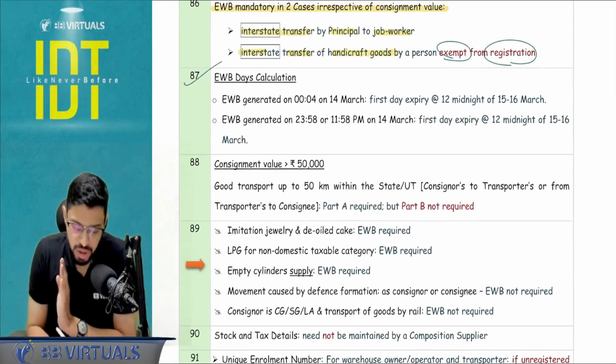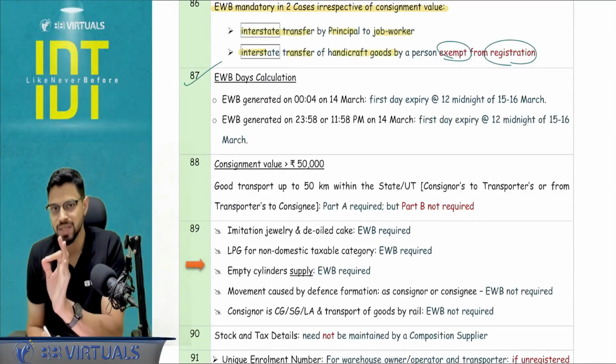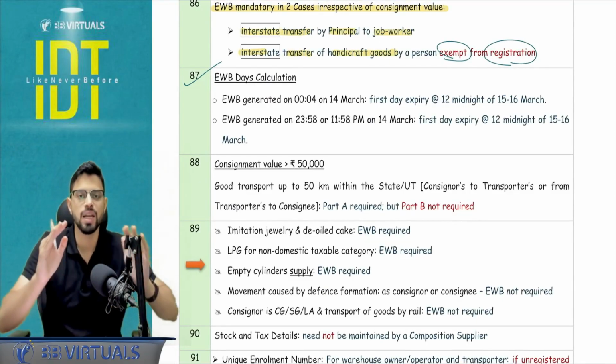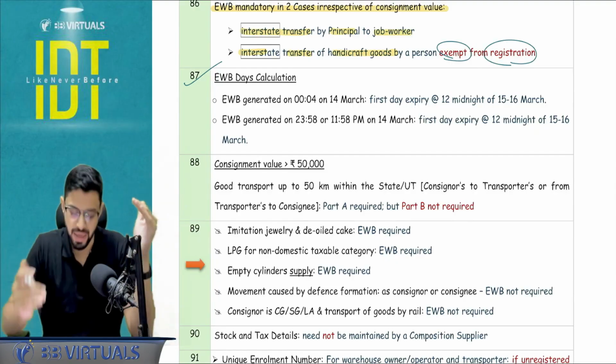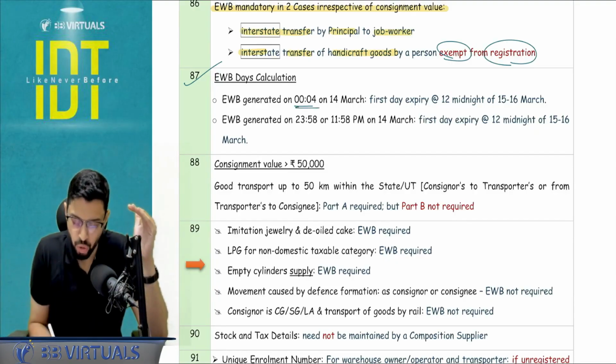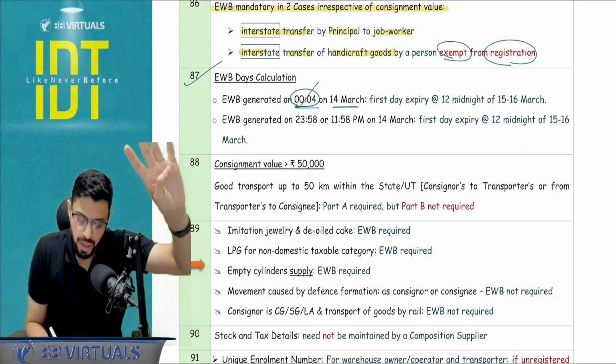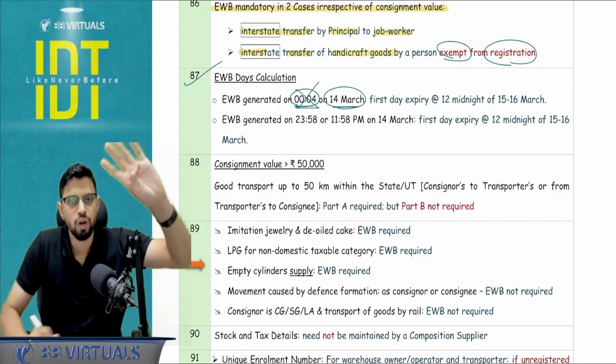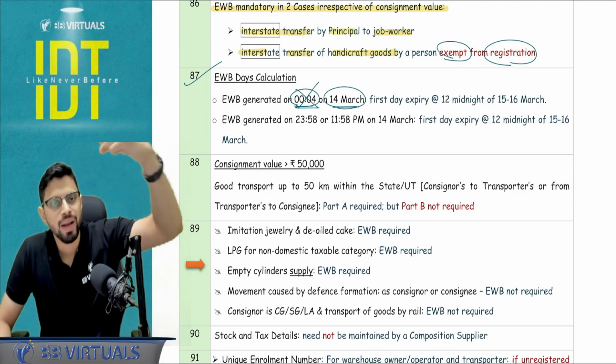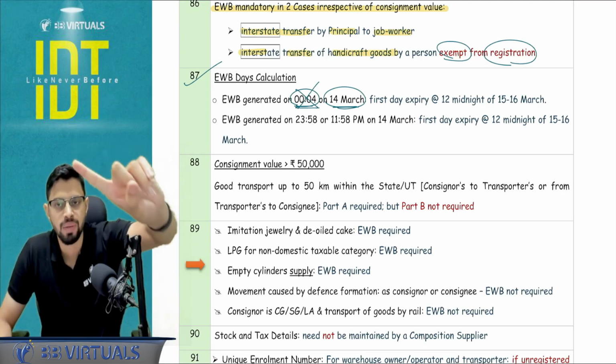E-way bill days calculation, I want you to pay attention here because silly mistakes happen. E-way bill generation, basically you have to forget the time. You have to see the date. So if it is happening on, let's say, 12:04 on 14 March, means basically 13 midnight, and after that 4 minutes have passed. Ignore the time, see the date. 14 March, first day will expire on next day midnight. So 15-16 midnight will be the first day expiry.